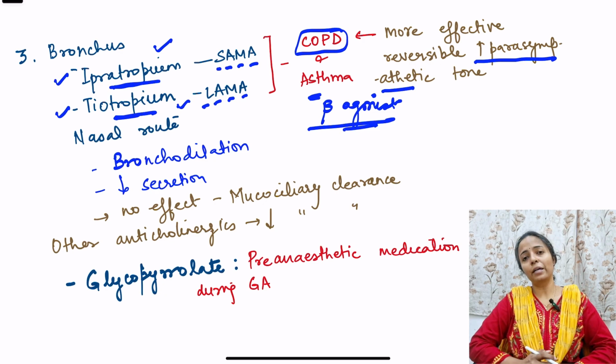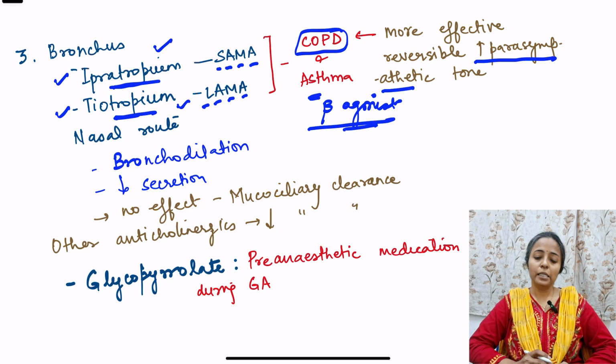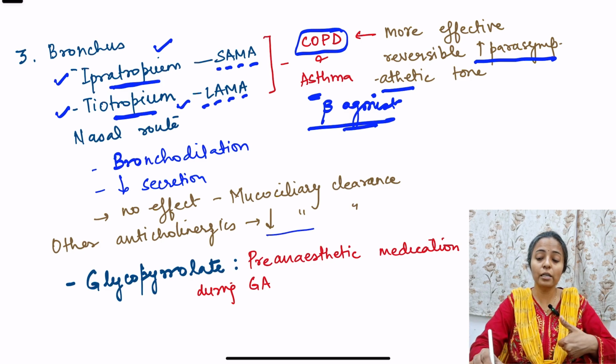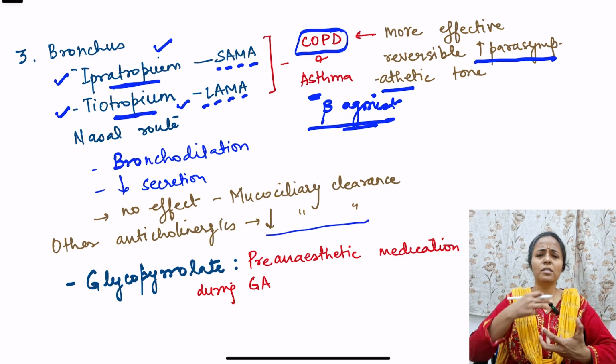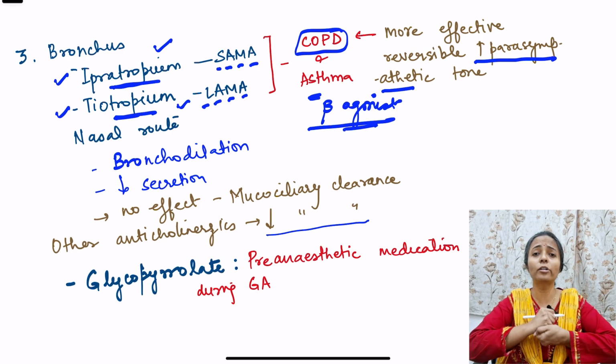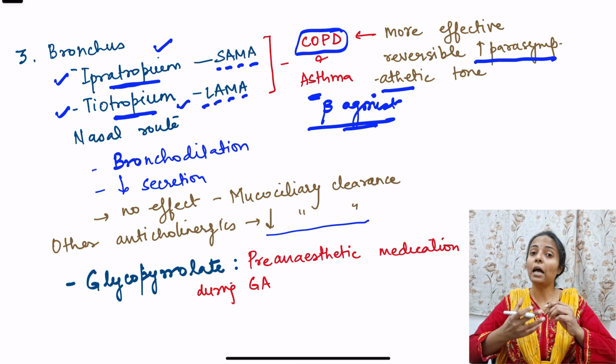And there is one advantage of these drugs compared to other anticholinergics. In other anticholinergics, there is one problem: yes, they decrease the tracheobronchial secretions, but they also decrease the mucociliary clearance. Because of this, whatever secretions are there cannot be removed and they get blocked there. Sometimes they can plug the small bronchioles, and below there will be alveolar collapse.